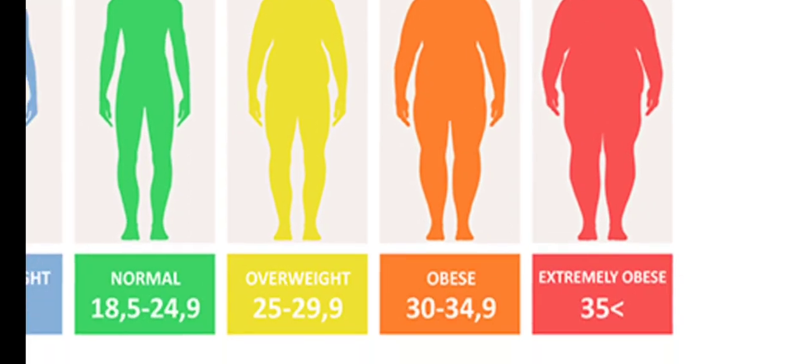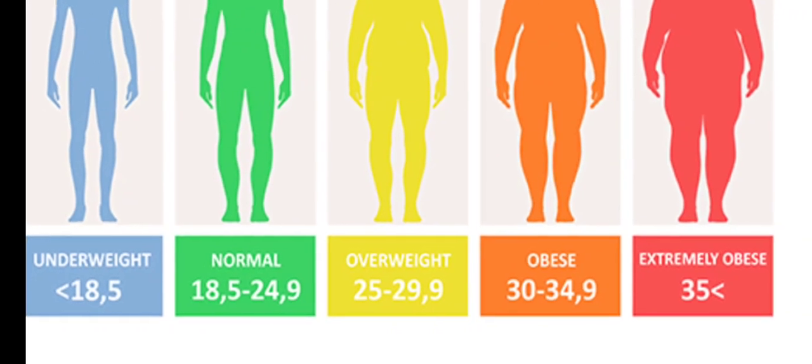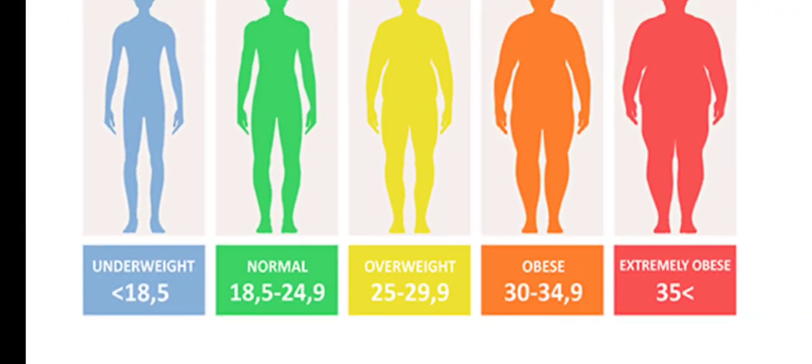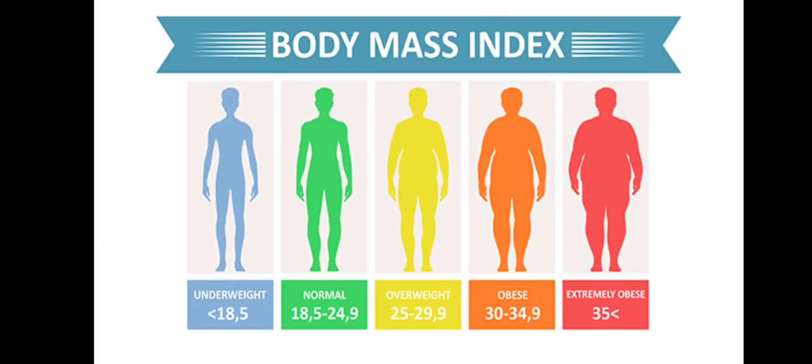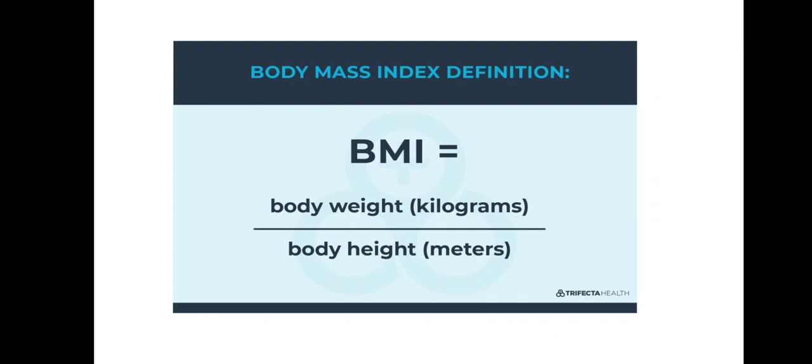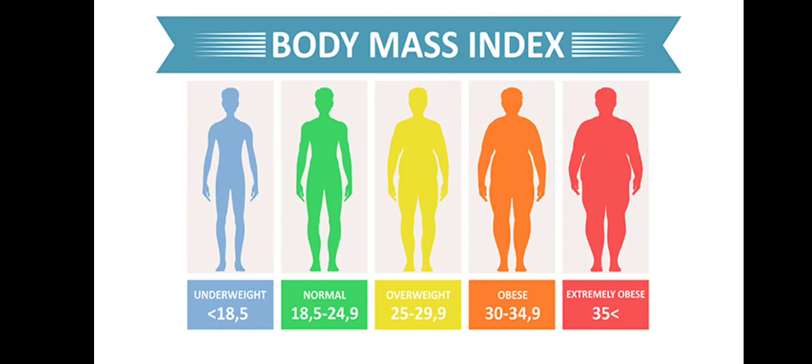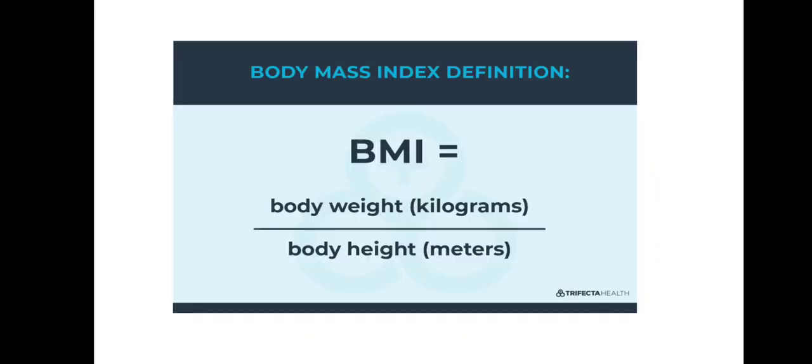Okay, so by the help of an online calculator we can find out our BMI very easily. If we don't know exactly the calculation, then we can find out our BMI through the online calculators very easily. So just go and type BMI calculator and put your weight and height there, and then they will generate a value. Then compare that value with these, and then you can find out in which category you fall.